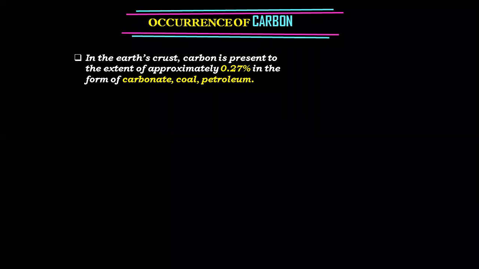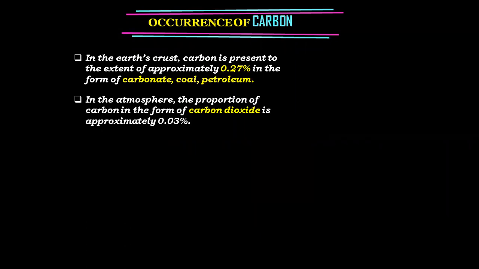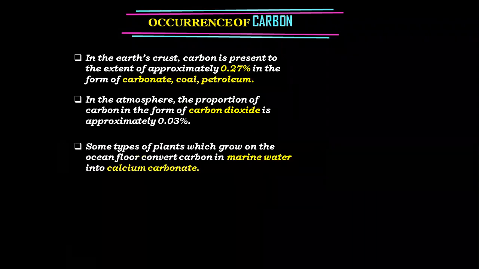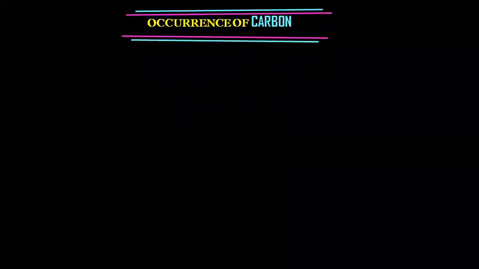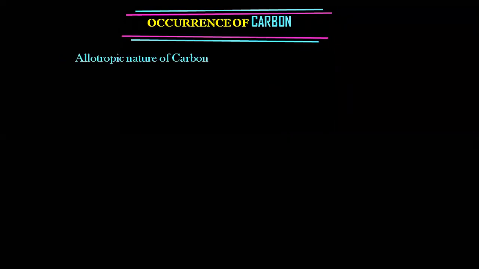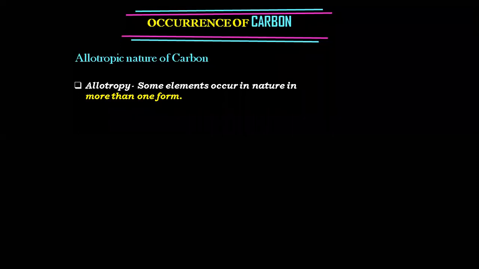So just a small piece of information for you all. In Earth's crust, carbon is present to approximately 0.27% in the form of carbonates, coal and petroleum. In the atmosphere, the proportion of carbon in the form of carbon dioxide is approximately 0.03%. Some types of plants which grow on the ocean floor convert carbon in marine water into calcium carbonate. Let us study about the allotropic nature of carbon under the properties of carbon.